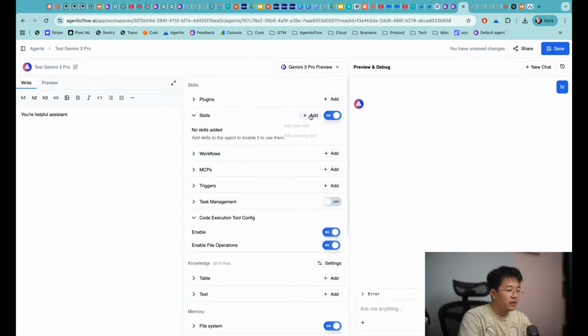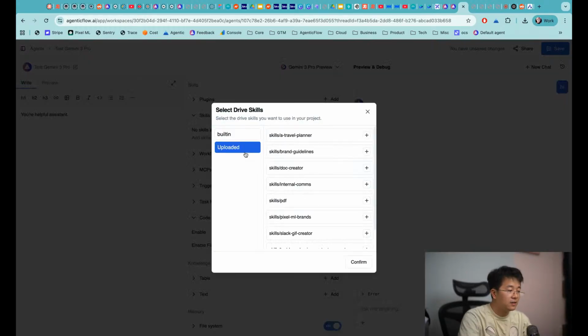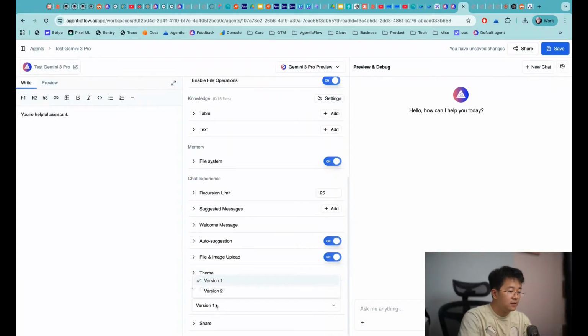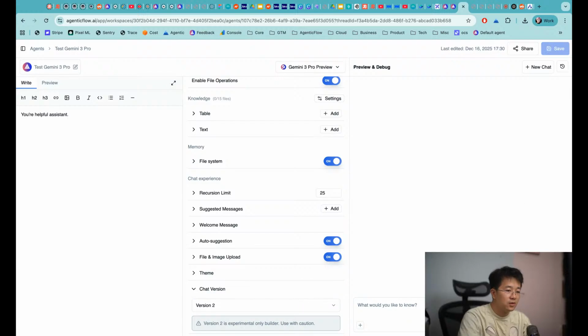Skill enabled, but no skill added. Okay, let me add Slack here. Confirm. Save. This new chat. Change to version 2. Just say hi. Can it answer?